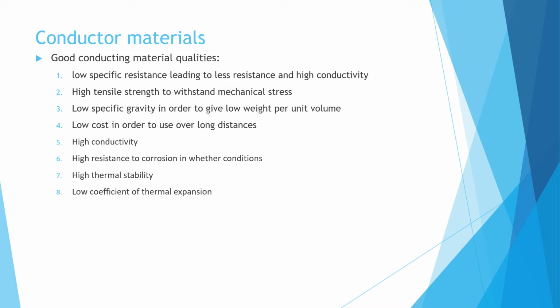It has a low specific resistance leading to less resistance and high conductivity, high tensile strength to withstand mechanical stress, low specific gravity in order to give low weight per unit volume, low cost in order to use over long distances, high conductivity, high resistance to corrosion in weather conditions, high thermal stability, low coefficient of thermal expansion. So these are some good qualities of a good conducting material.